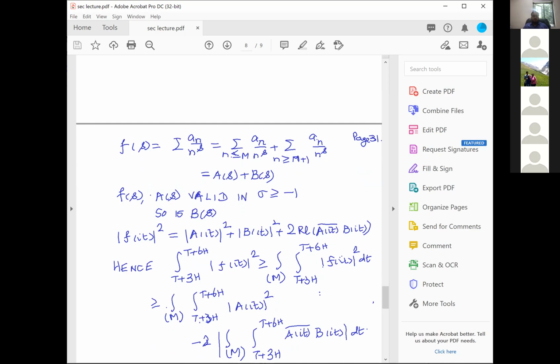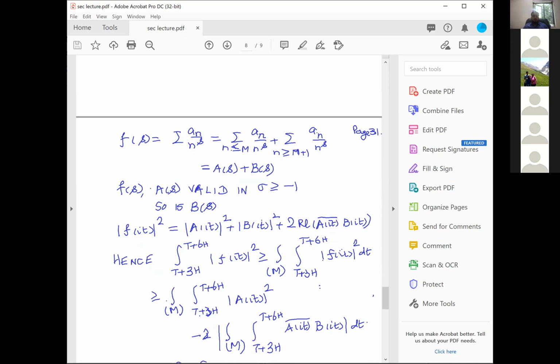Therefore, since mod f of it squared is a non-negative function, I can make it a multiple integral, and that I can write as mod of A of it whole square and mod B of it whole square. But mod B of it whole square, I don't have any idea at all. And anyway, it is non-negative, and therefore I can forget it because I am only interested in the lower bound.